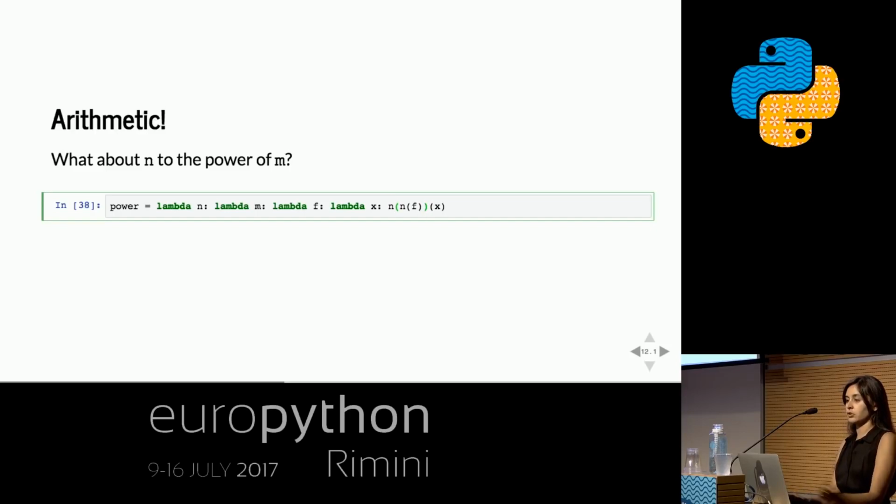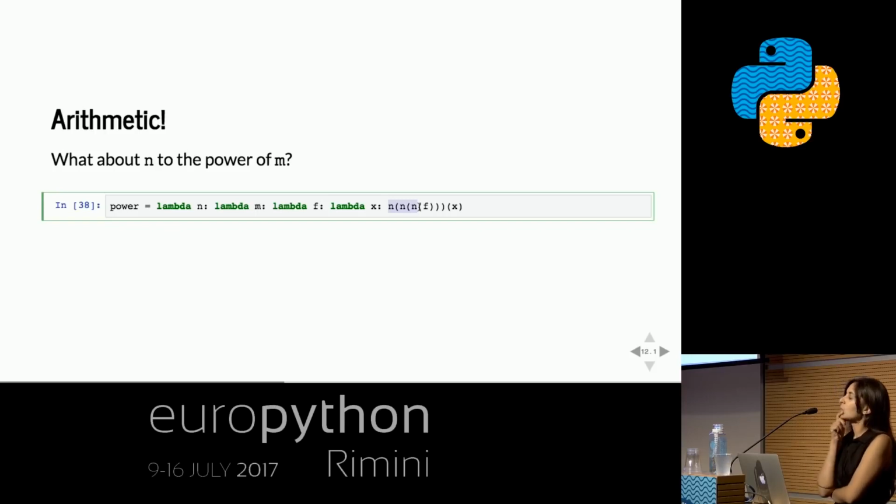So imagine n was 2, and now we've got 2 squared. And then for 3, it would be like calling that again. 2 to the power of 3. So this would be 2 times 2 times 2. Imagine n is 2. Okay, so what we're doing is we're applying n m times to f, right?